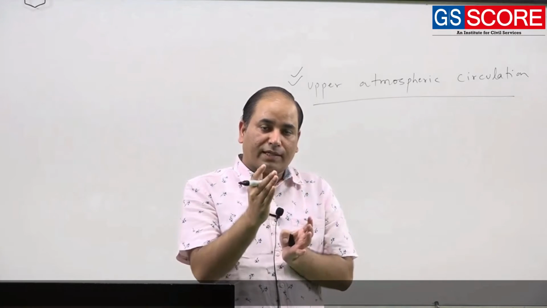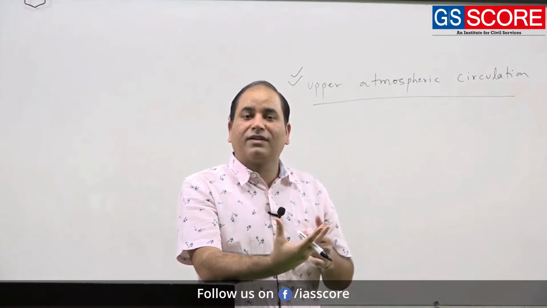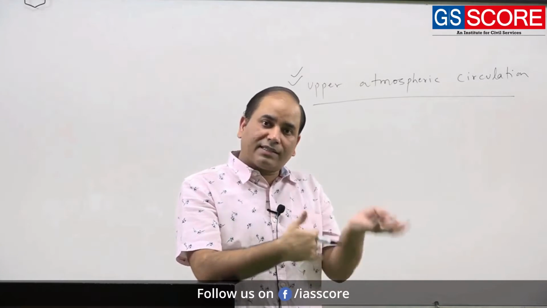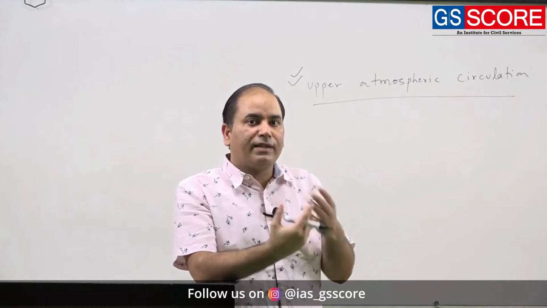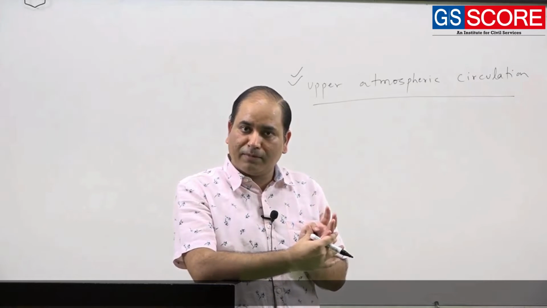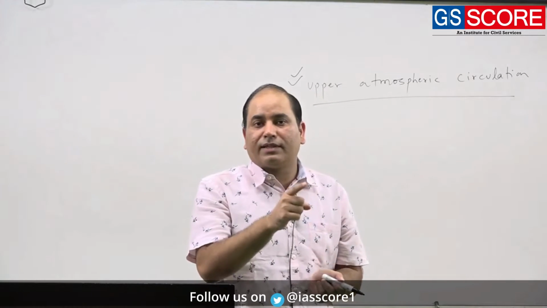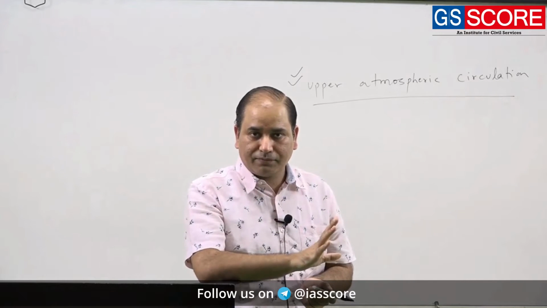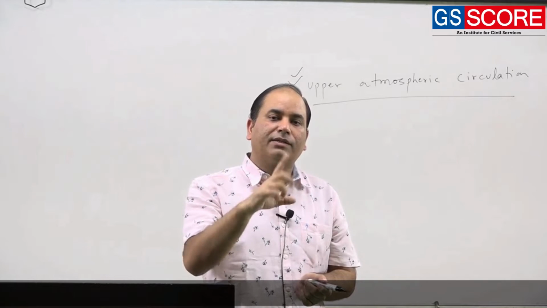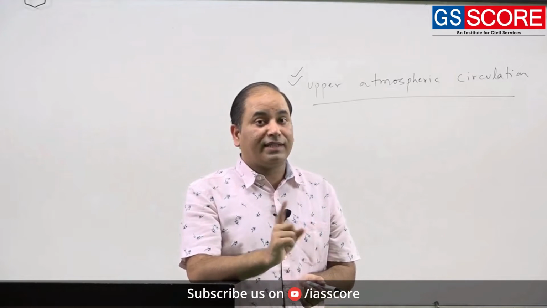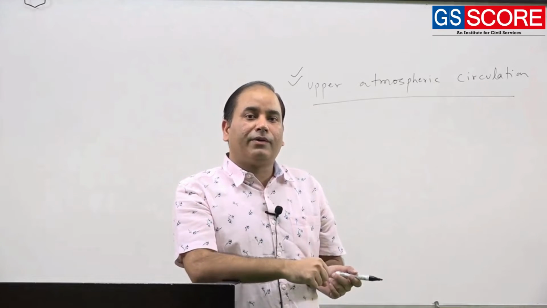This rotation of the earth generates one of the pseudo forces, which is referred to as the Coriolis force, and that is capable of bringing changes in the movement of any moving object, but the most important manifestation will be seen in the case of air. So, whenever the air moves, it gets deflected by this Coriolis effect, and this deflection will be higher in the polar area as compared to the equatorial area.